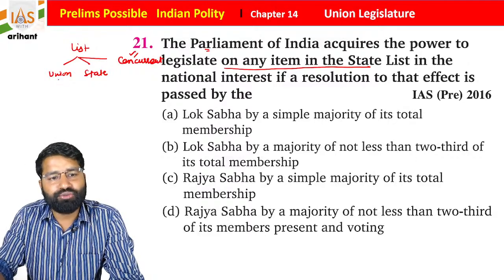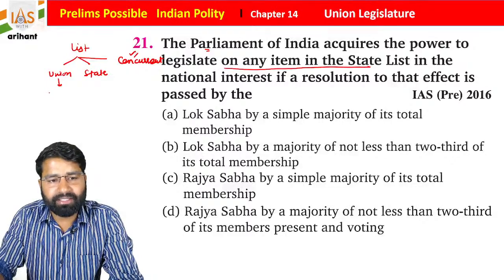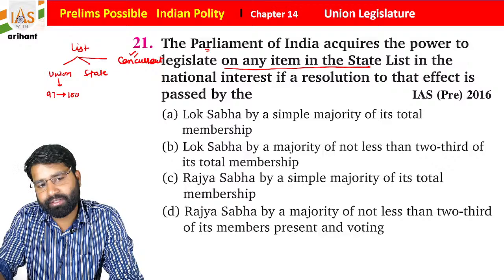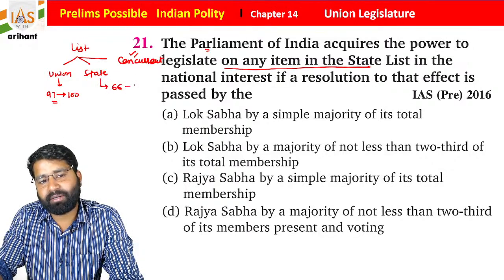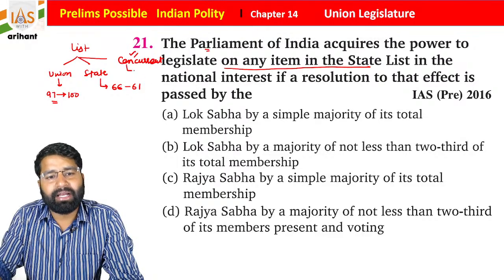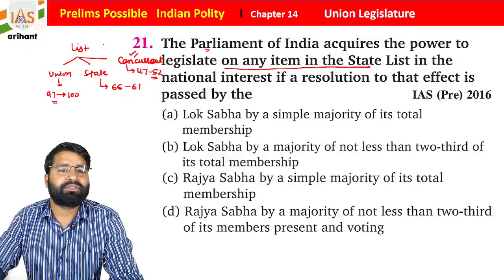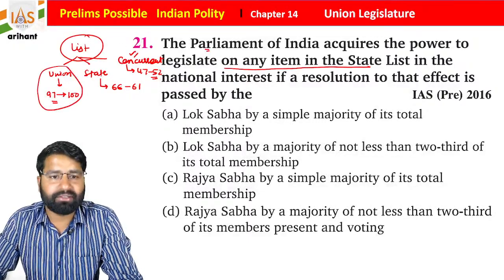The Union List initially had 97 powers, but now it has increased to 100. The State List initially had 66 powers, but now it has 61, and the Concurrent List initially had 47, but now it has 52 powers. Students, I have told you this multiple times already.